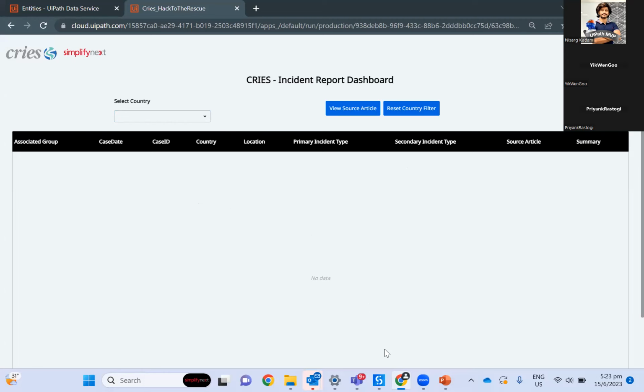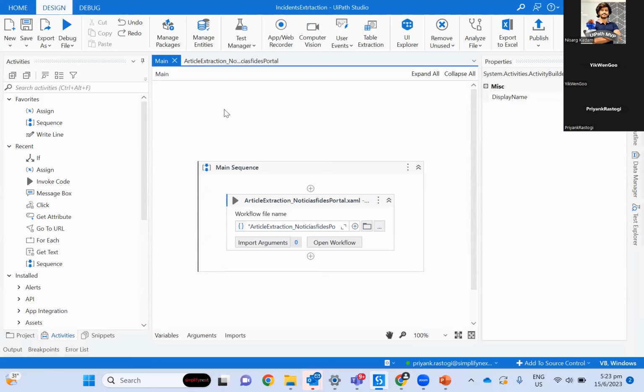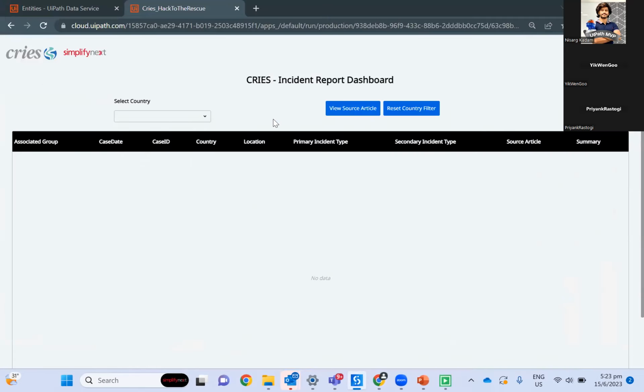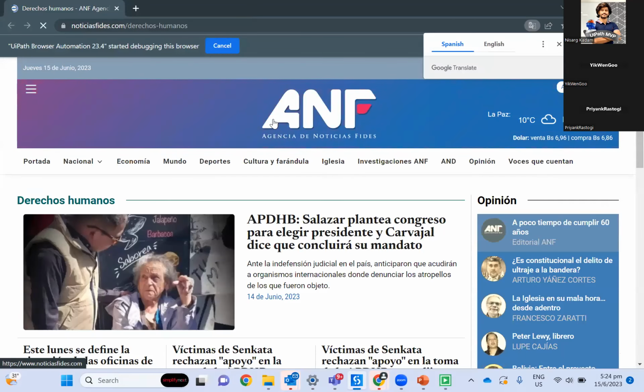So I jumped to my UiPath Studio, which I used for extraction of data from the news websites. I run it from here. This part of the demo is extraction of articles from the website. I used UI automation, but it is also extensible to use API capabilities. We can call the Twitter APIs to retrieve data from there, or use multiple other ways. In my demo, I'm showing the UI automation.